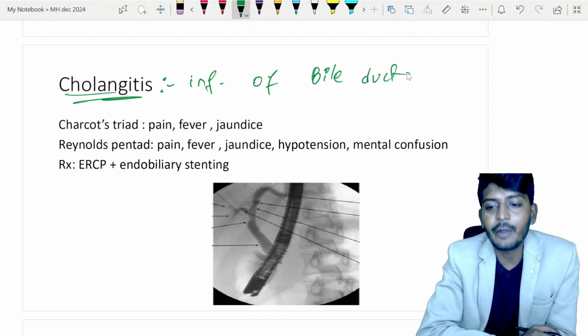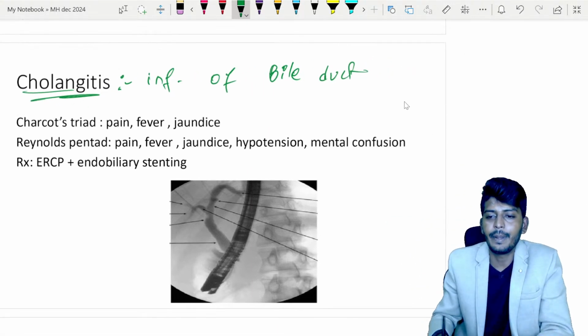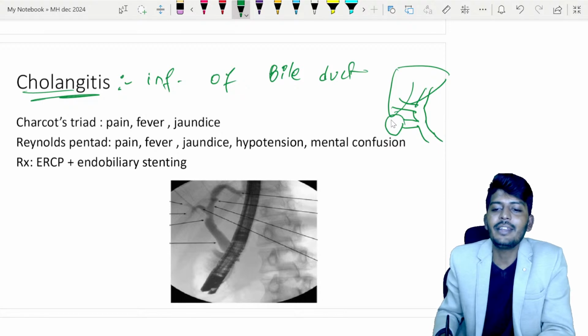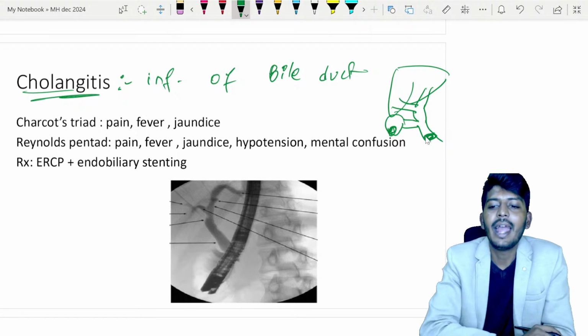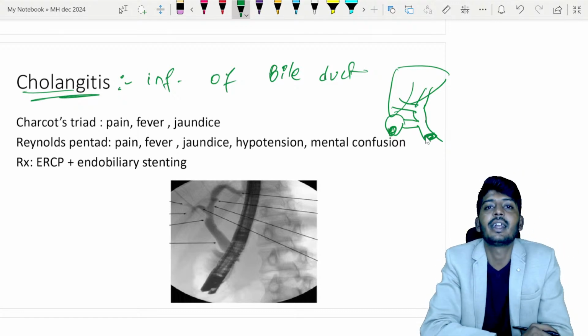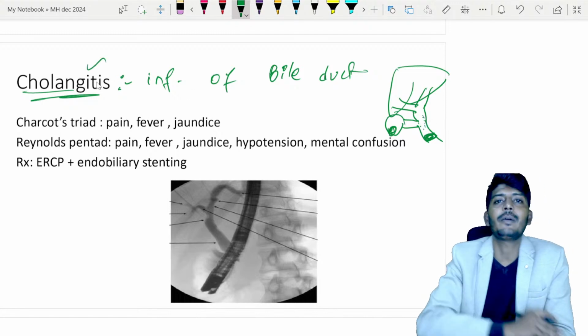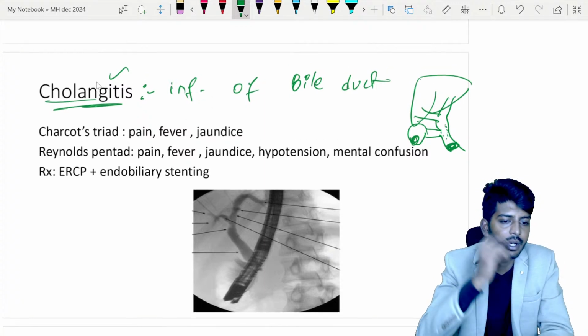Now the problem here, why can the bile duct get inflamed? Please understand. In the liver, you have your hepatic ducts combined together to form the common hepatic duct. From your gallbladder comes the cystic duct and the common bile duct. Now imagine there was a stone in the gallbladder. This stone came and obstructed your common bile duct. As the common bile duct is obstructed, what will happen? The bile will start to accumulate here. Later, it will progress into inflammation of the bile duct, called as what is that? Cholangitis.